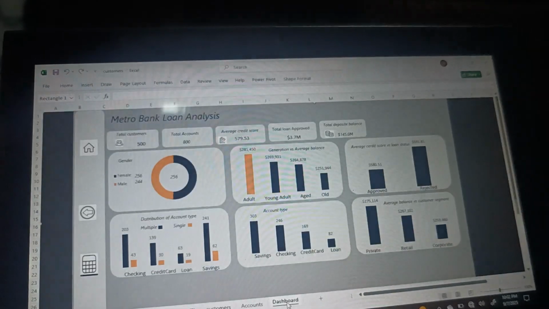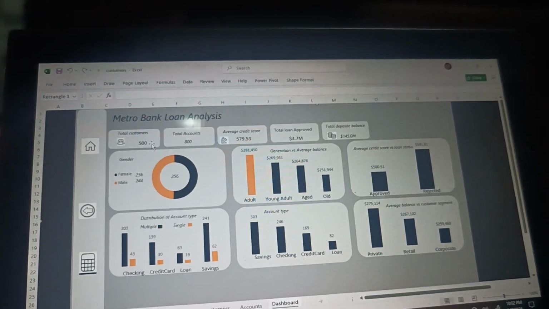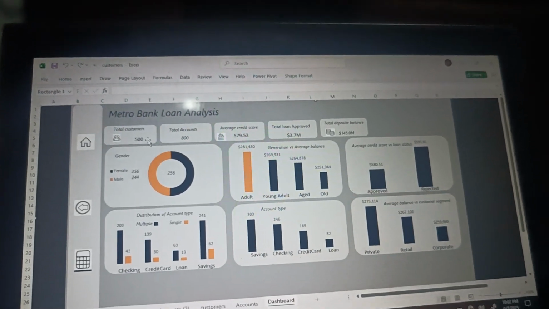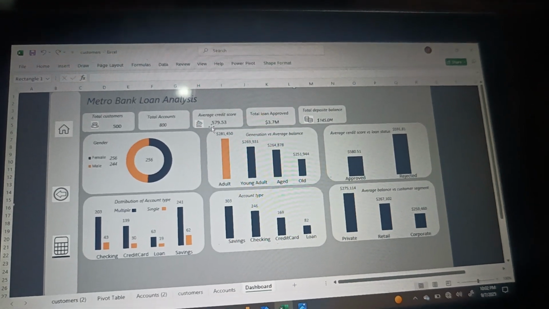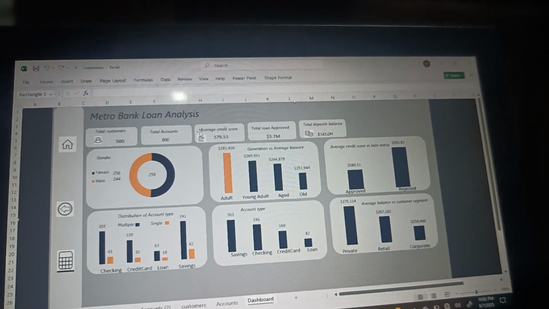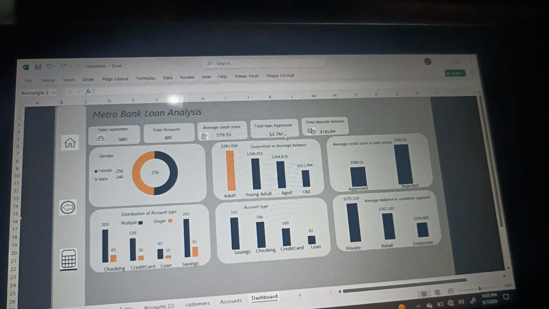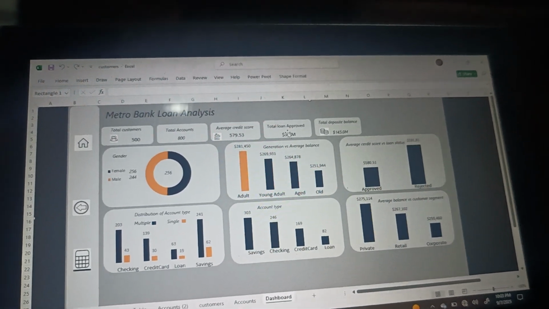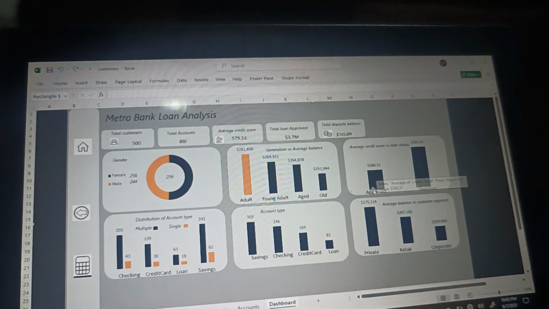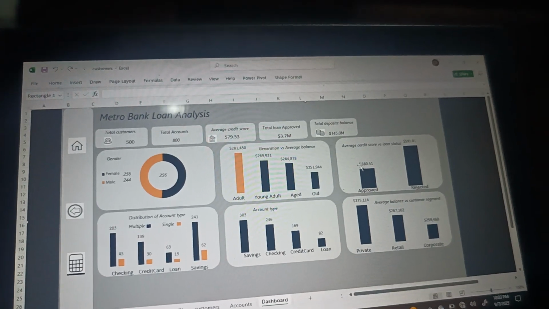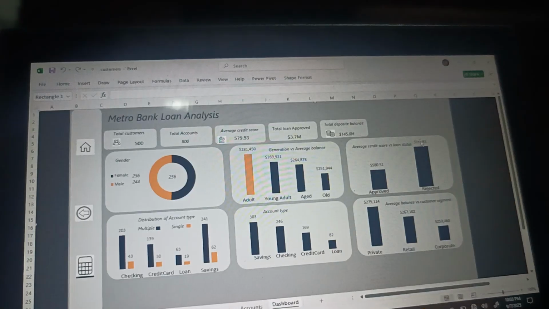Then this is my dashboard. So in this dashboard, it shows that we have 500 customers with 800 accounts. Then we also have 579 average credit score and $3.7 million in approved loans. So here in the average credit score, it shows that we have approved as 580, then rejected as 591.